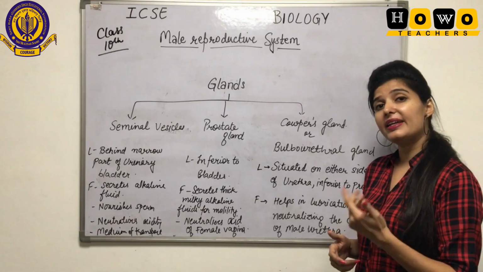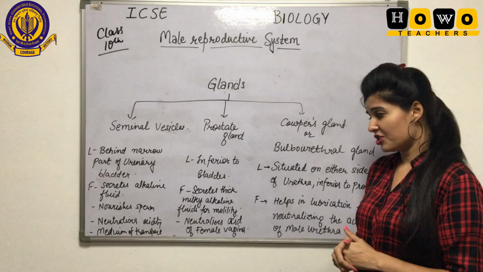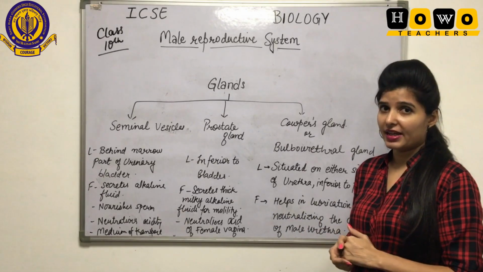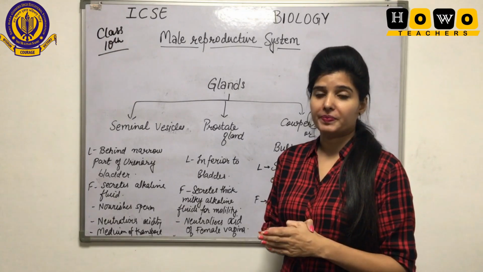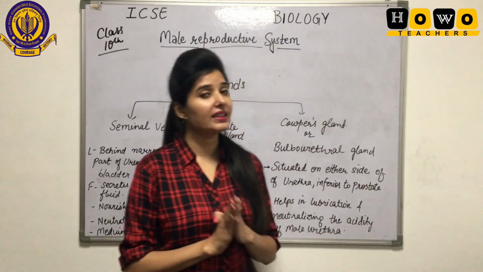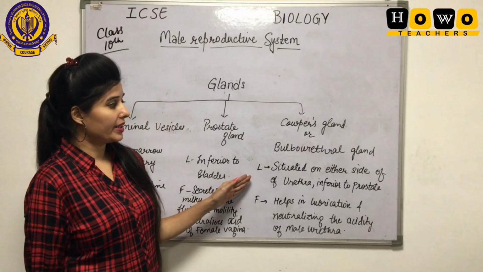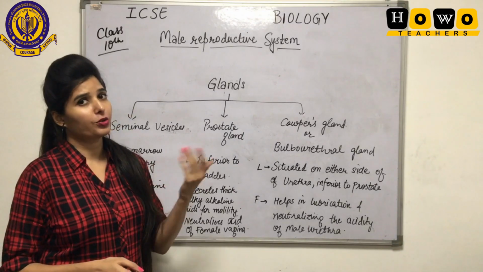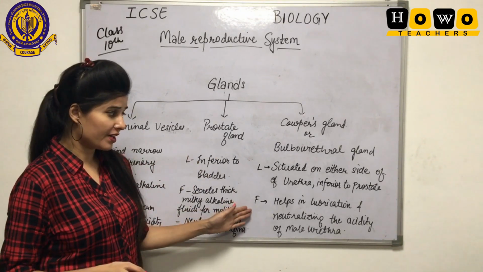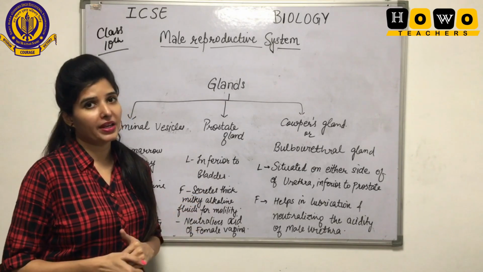That milky alkaline fluid is for the neutralization of the female vagina only and for the motility of the sperm. And the third part, that is the Cowper's gland, is situated on either side of the urethra inferior to the prostate gland. Its function is that it helps in the neutralization of the male urethra.